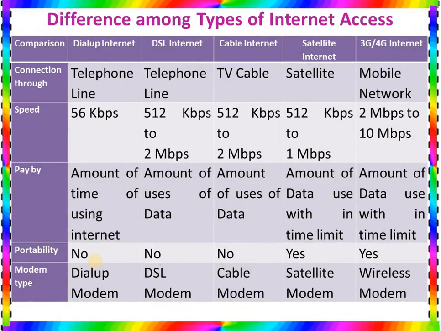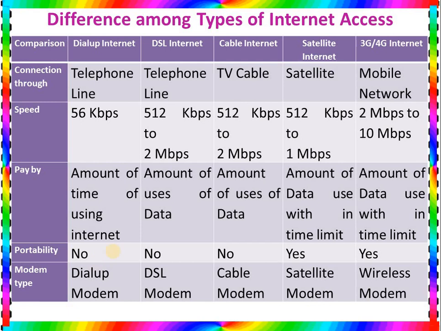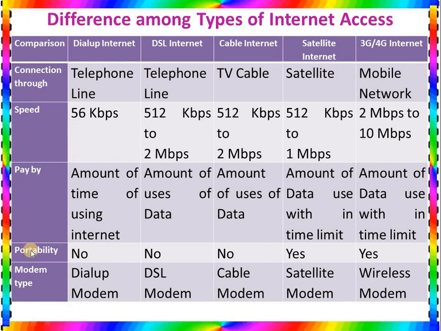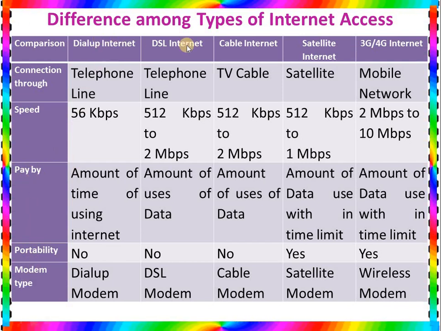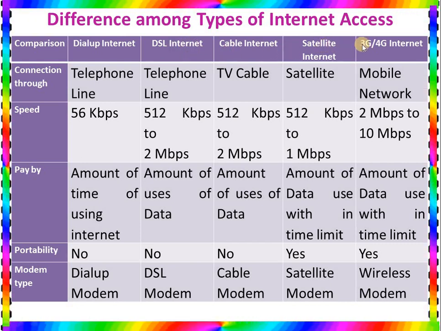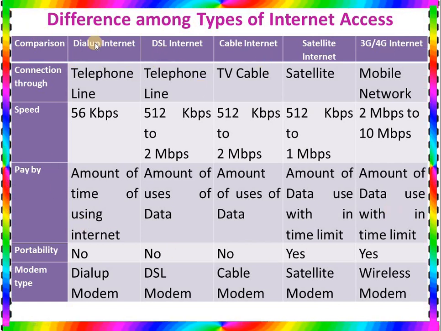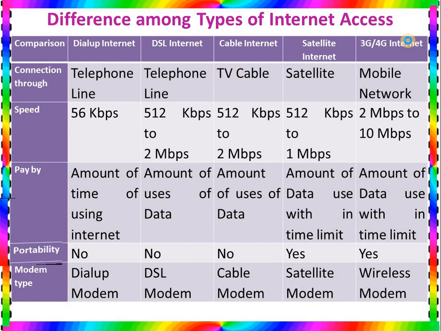So if we talk about the differences among the internet access types, you can find a table here. You can compare connections through connection speed, pay by, portability, and modem type. Then here you can find the five types: dial-up internet, DSL internet, cable internet, satellite internet, and 3G or 4G internet. I have already told you all of this, but here I made this table. So if you want to learn about these things, you can write them down in your notebook by making a table.